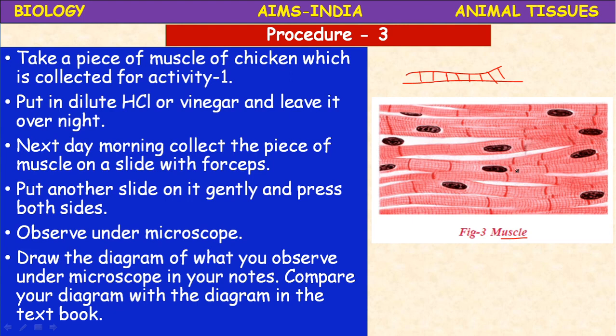The next one, the tissue responsible for movements in our body, is the muscular tissue, which we have studied now, the muscular tissue and bone tissue. And another specialized tissue that responds to internal and external stimuli is called nervous tissue.